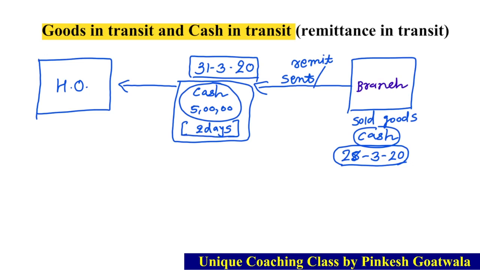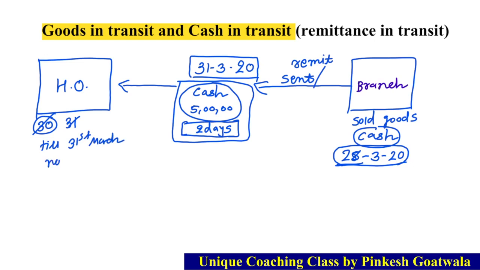Normally as per this case, since it was sent on 28th, it should be received on 30th March, but head office didn't receive on 30 March. Also it is not received on 31st March due to any reason. જે પર્સનને મોકલો છે એ પર્સન થ્રુ કંઈ પણ ઇસ્યુ આવ્યું હશે એ કારણસર this cash has not been received by head office till 31st March.